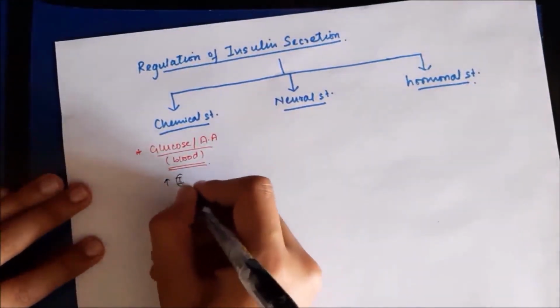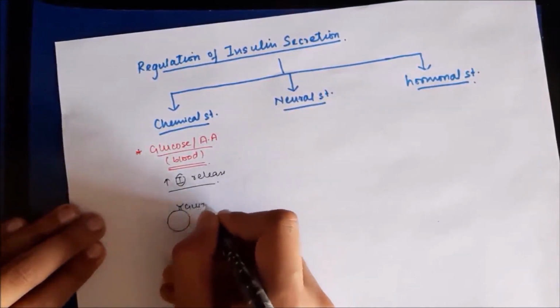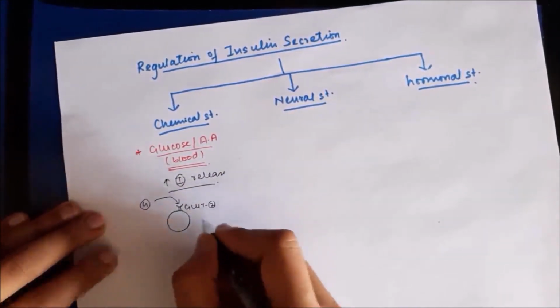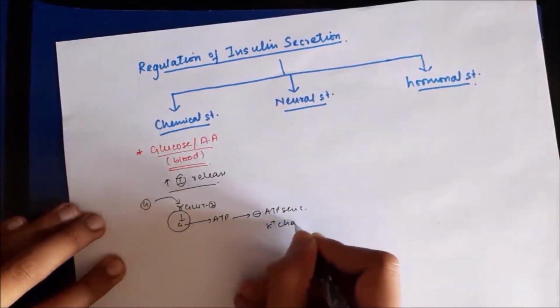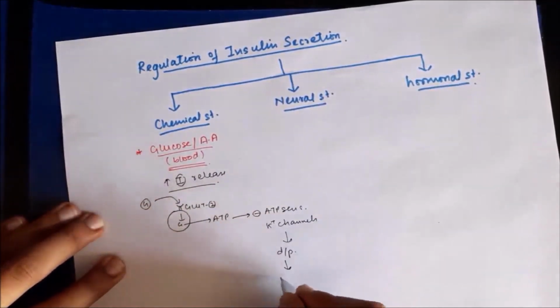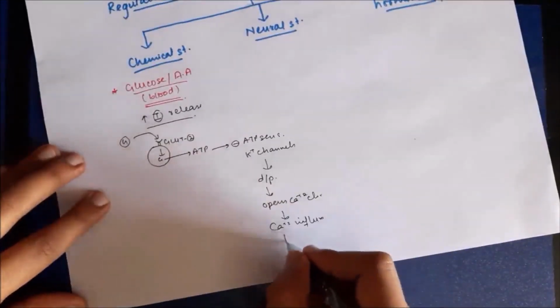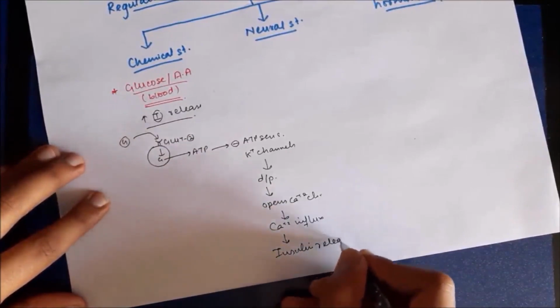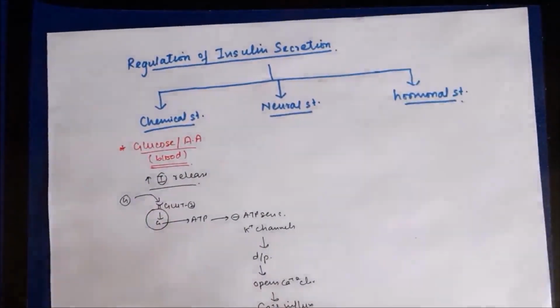Glucose and amino acids cause increased release of insulin from beta cells, because glucose will be taken in through GLUT2 receptors on the beta islets and metabolized to form ATP, which will block ATP sensitive potassium channels and cause partial depolarization of the membrane, which opens voltage gated calcium channels and causes calcium influx and thus insulin release. Amino acids also cause insulin release in a similar fashion.